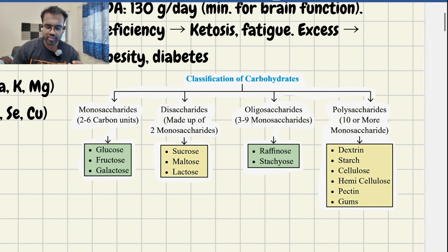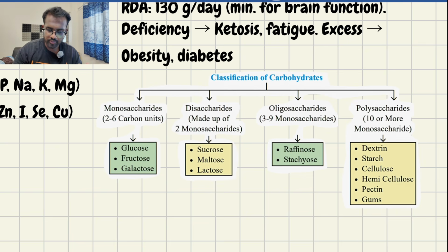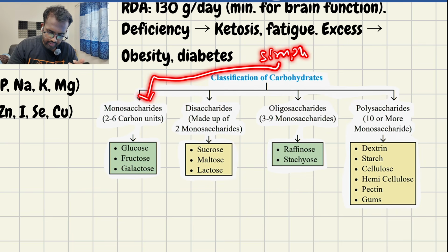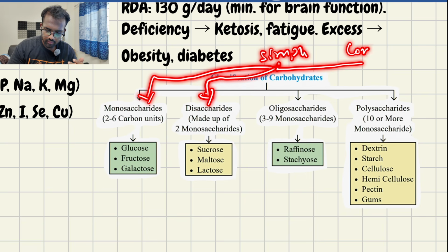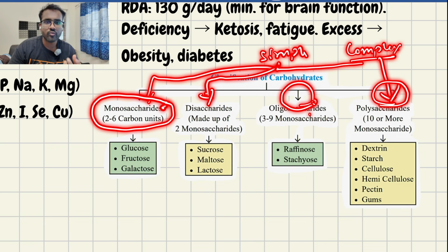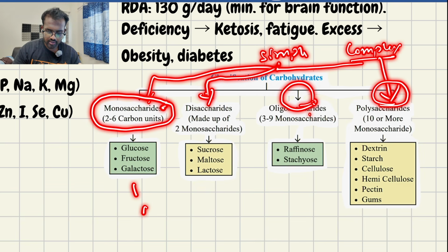Then the classification of carbohydrates. As I told, simple carbohydrates are divided into monosaccharides, disaccharides. Then we have complex, which contains polysaccharides. These are the oligosaccharides. In simple, there is a monosaccharide. What is monosaccharide? Mono in the sense single unit. Single unit sugar is called monosaccharides.